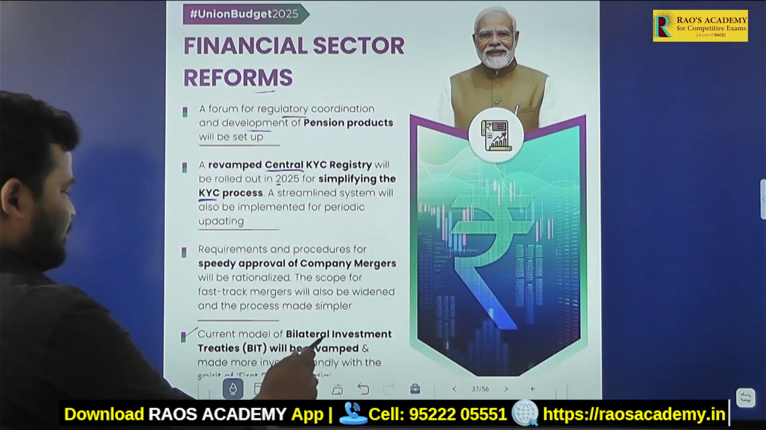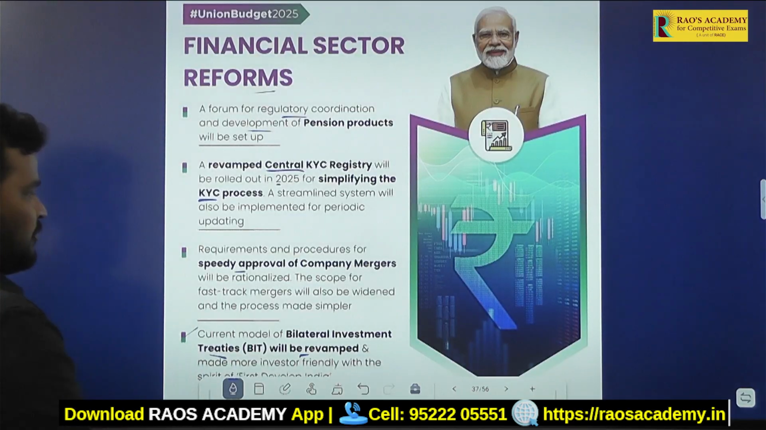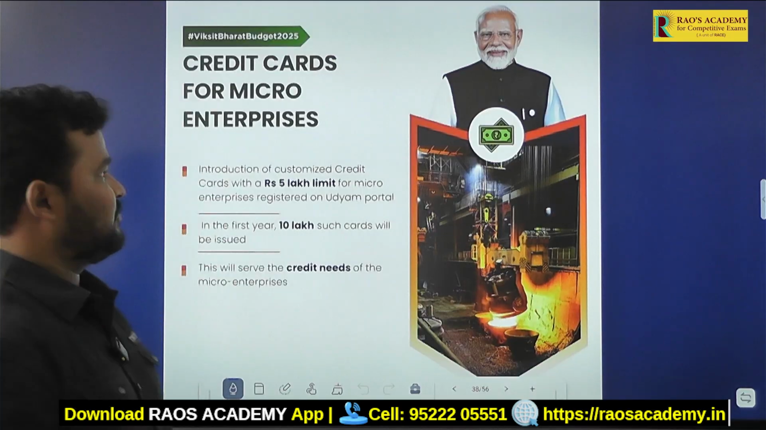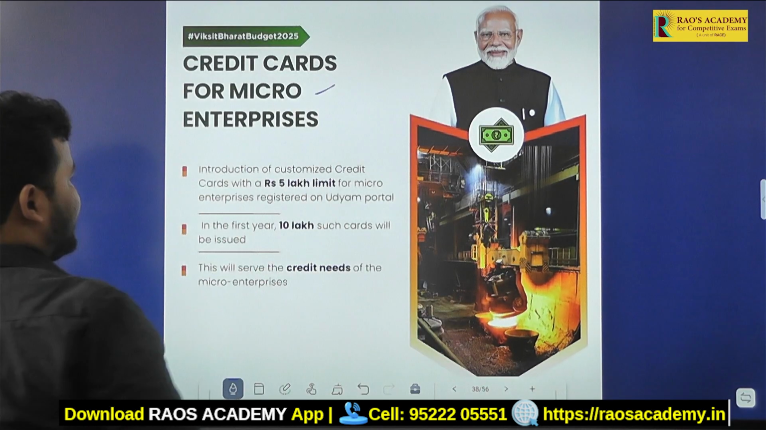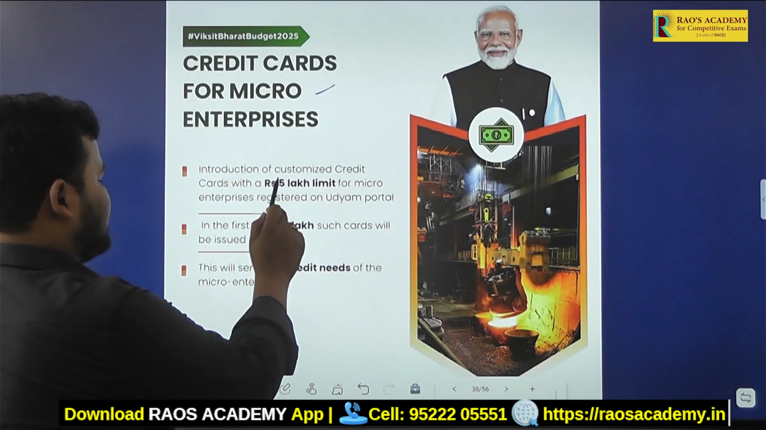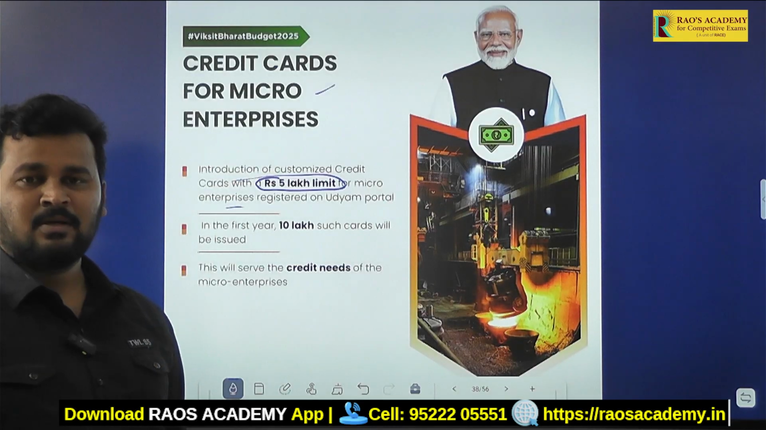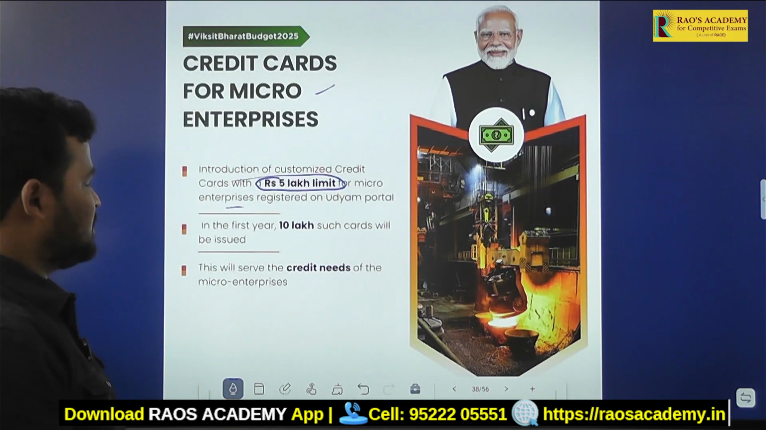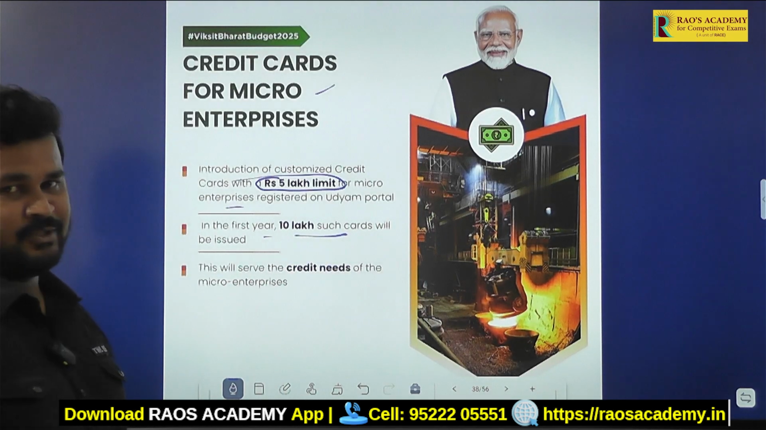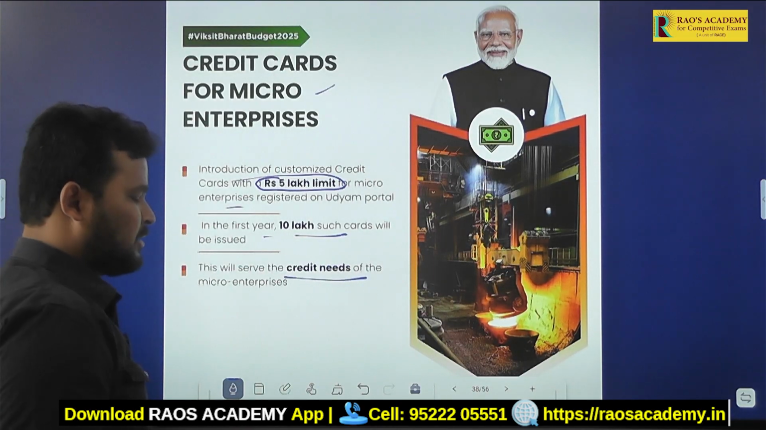Next, the current model of bilateral investment treaties will be revamped. Speedy approval of company mergers will be done under financial reforms. Then after that, credit cards for micro enterprises. Credit cards will be given with a limit of 5 lakhs for micro enterprises who are registered under the Udyam portal. In the first year, 10 lakh such cards will be issued. Okay. Then after that, this will serve the credit needs of the micro enterprises.